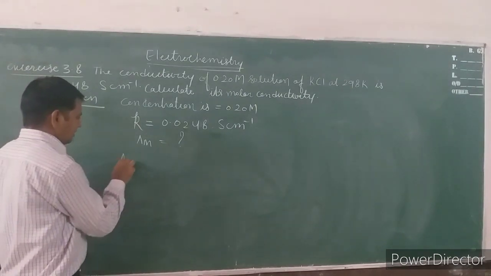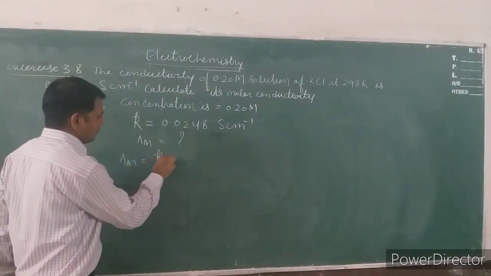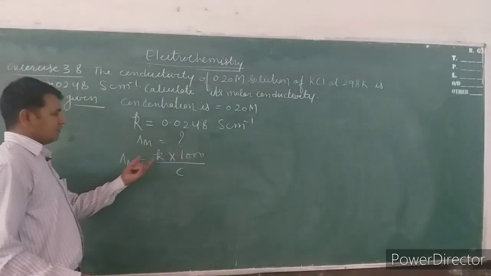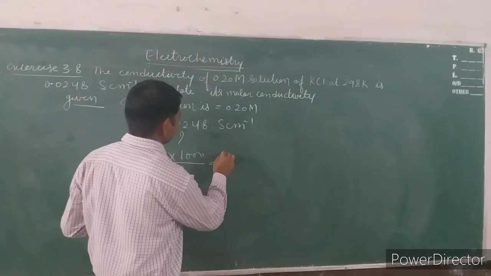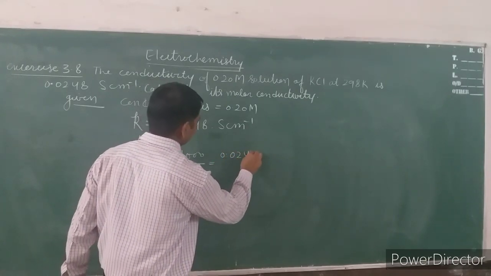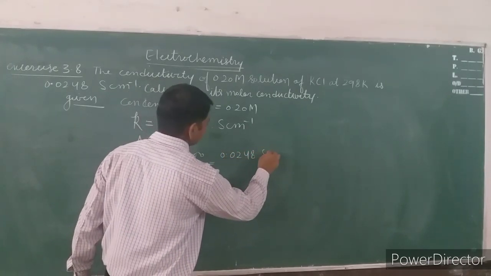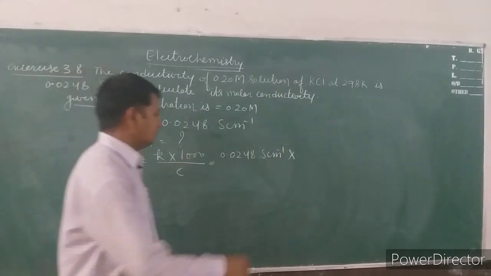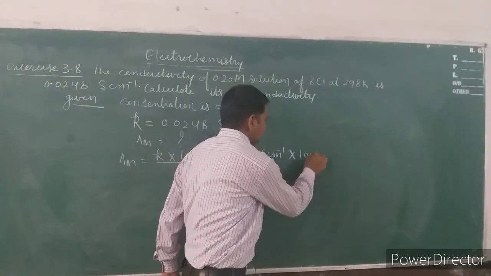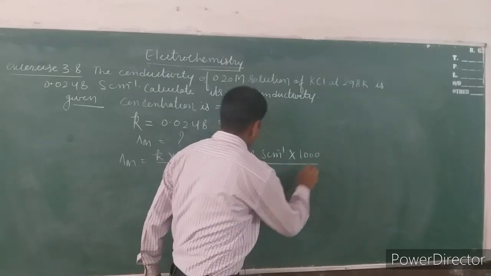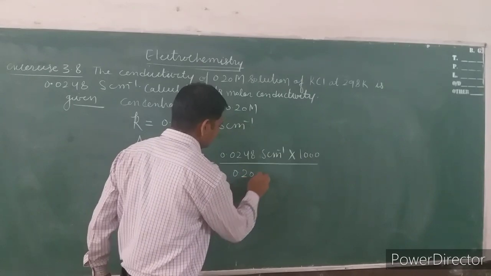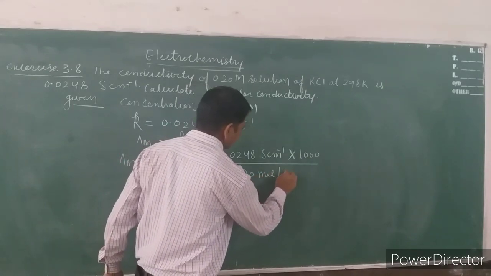We know that lambda m is equal to kappa into 1000 upon C. So put the value of kappa here. Kappa is equal to 0.0248 Siemens centimeter inverse into 1000 upon concentration. Concentration has been given as 0.20 mole, so it is 0.20 moles per liter.